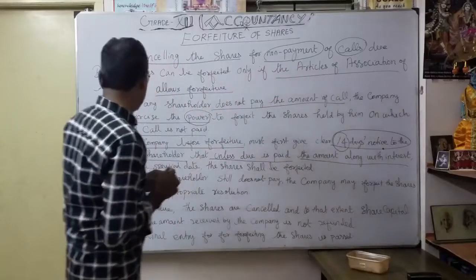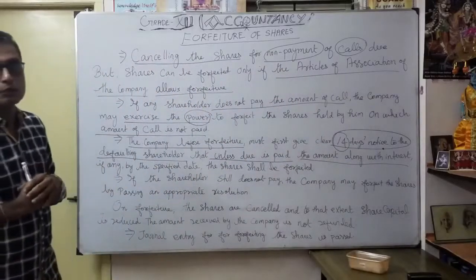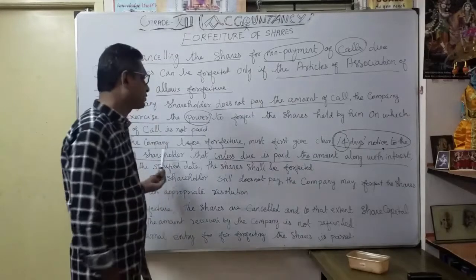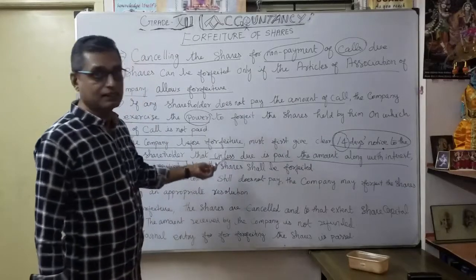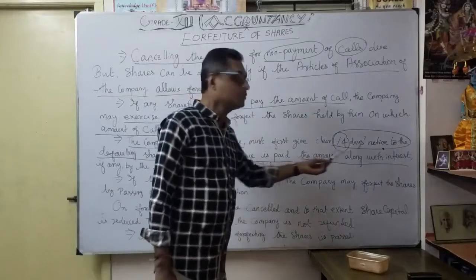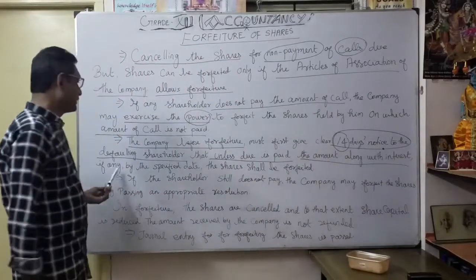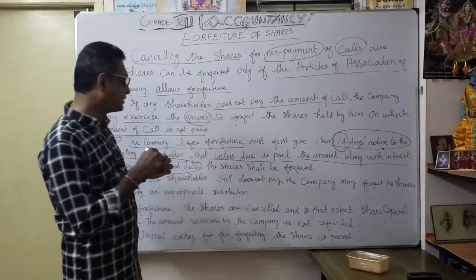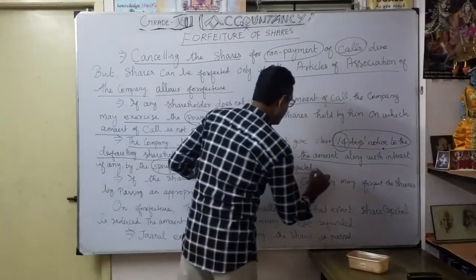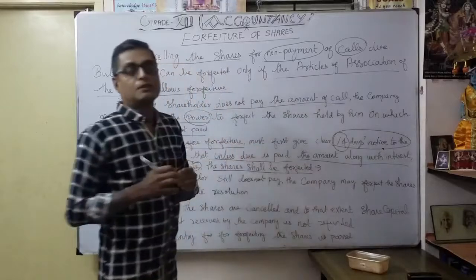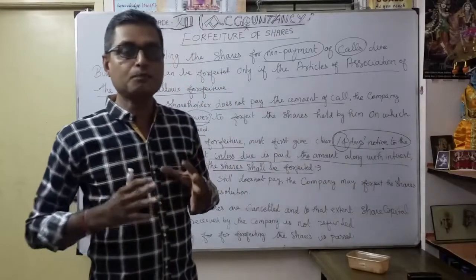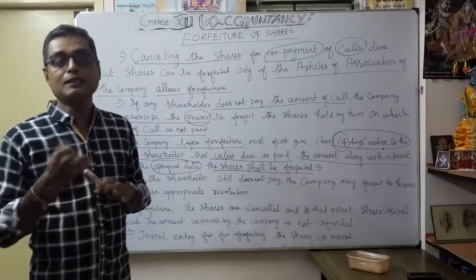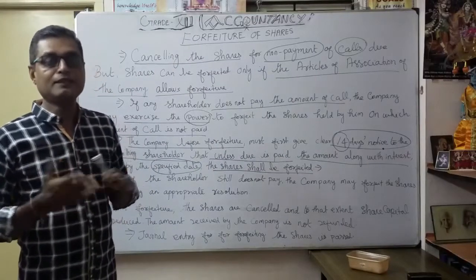Notice to the defaulting shareholder, the person who has not yet paid the call money, either the first call or second call. So this word is very important: defaulting shareholder. Unless the due is paid, the amount along with the interest, if any, by the specified date, the shares shall be forfeited. Then only they will go for the forfeiture of the shares. That's why they give 14 days notice to the defaulting shareholder to collect the first call or second call money.